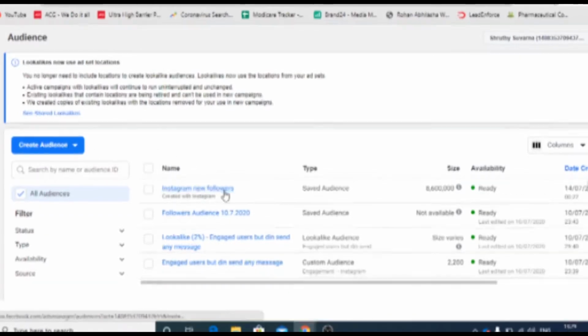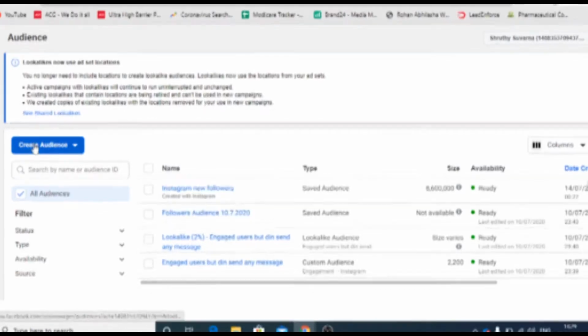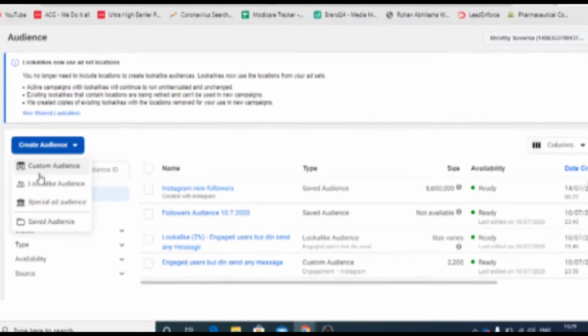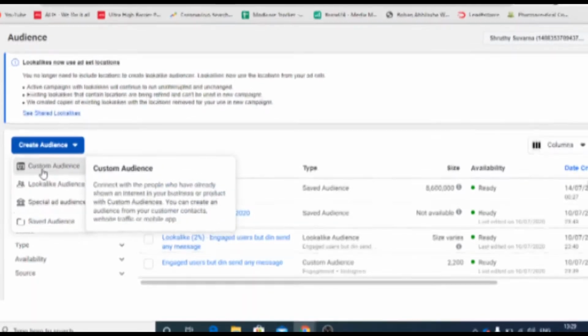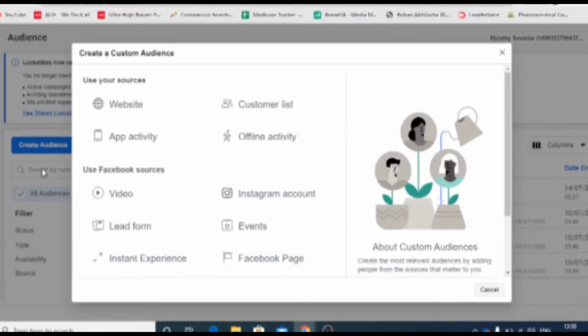You have to go to audience. You have to have your business manager set up. Okay, so just go to the audience. Here you can see your Instagram only when it is connected to your Facebook business account, I mean business manager. So we'll just click on create audience. I'll go to the Instagram account. So this is the custom audience.